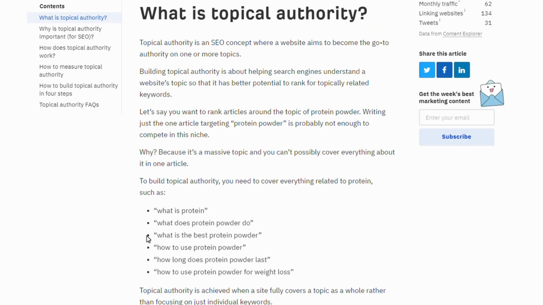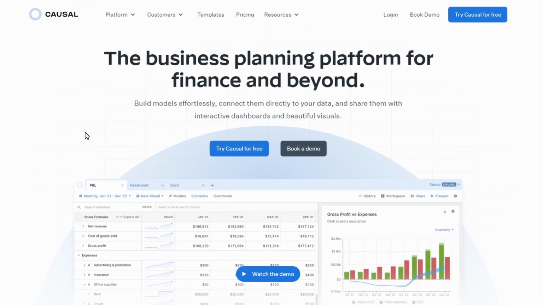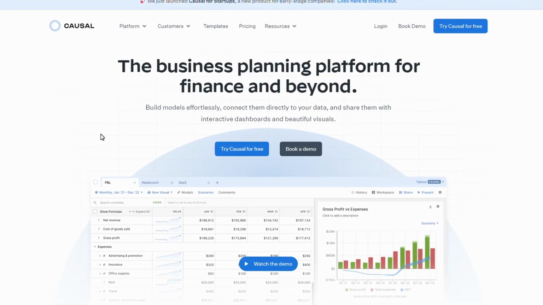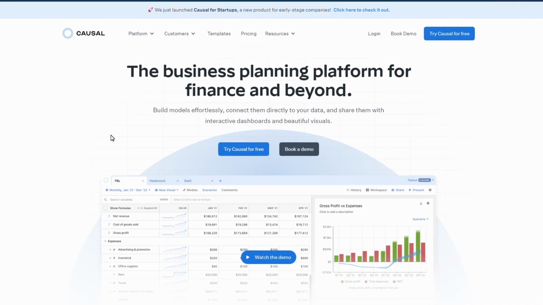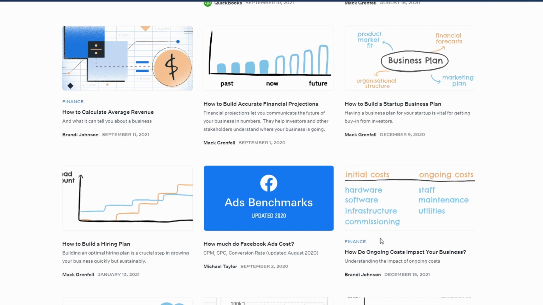I'm going to show you a couple of examples where this has been done. So the first example I want to show you of a website that has used this process of generating content at scale to build topical authority with Google and the leading search engines is Casual. Now, these guys make business planning software, pretty boring, right? So if we take a look at their blog page, you'll see, just like talking about the protein before, they've got how to calculate average revenue, how to build accurate financial projections, how to build a startup business plan, how to build a hiring plan, how do ongoing costs impact your business. All of these questions around this business planning app.